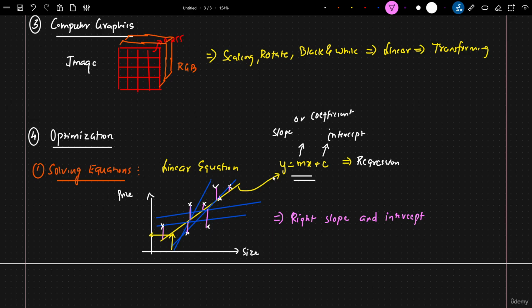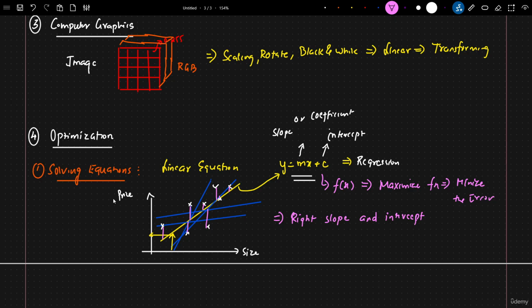We will consider this as a function and try to see when we solve this particular function, when does the error come down? That will be my best fit line. So we will try to minimize the error. This process is basically called optimization.